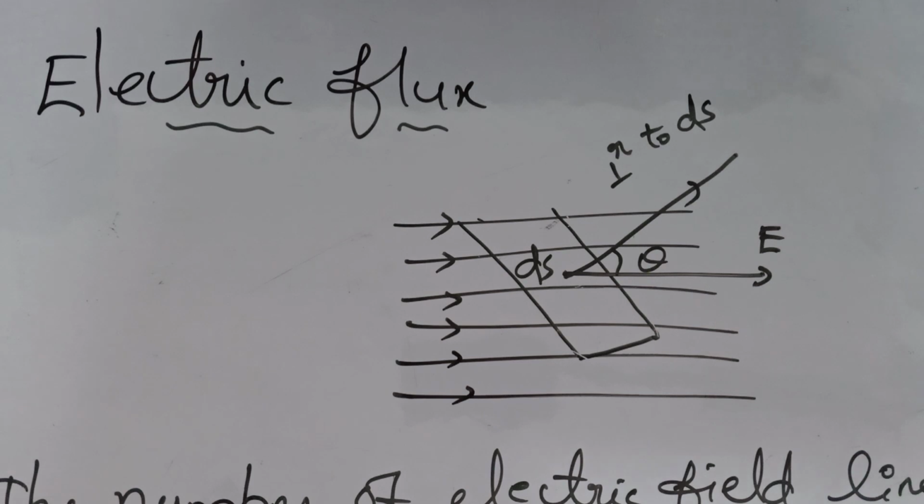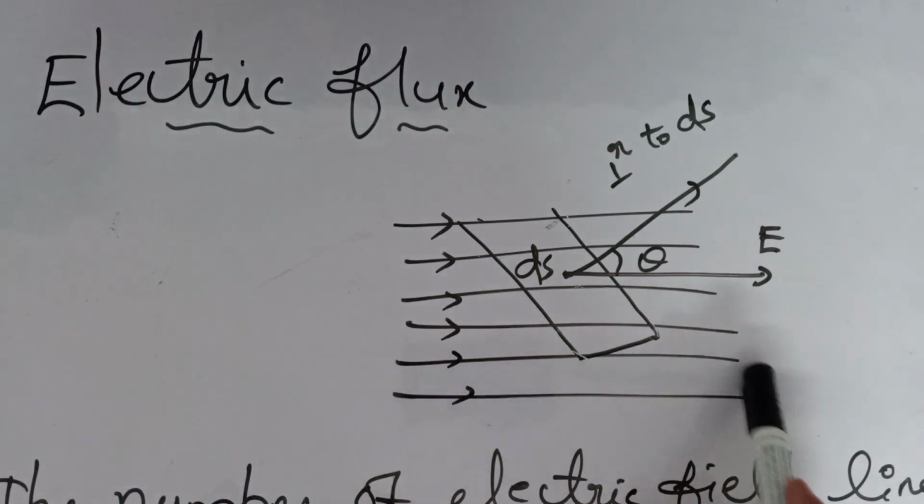Now we have to find electric flux. So for that we are considering a uniform electric field. Here we can see a uniform electric field, and we can consider a small area ds in that.